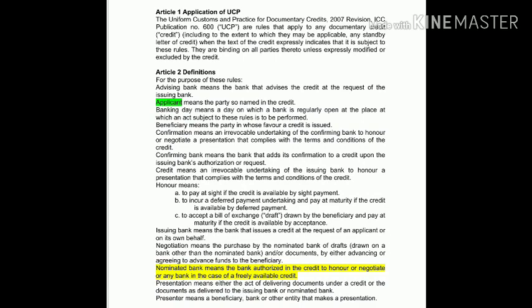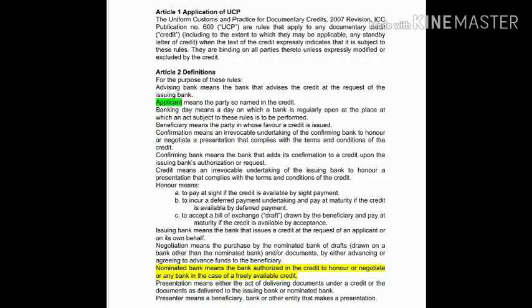Here comes the advising bank, and what the advising bank does is, once it receives a letter of credit from the issuing bank, it advises the letter of credit to the beneficiary, by taking necessary charges like the advising charges, telex charges or courier charges.